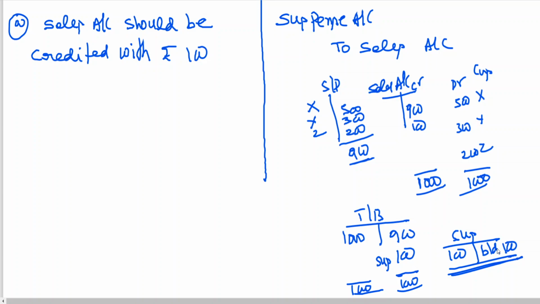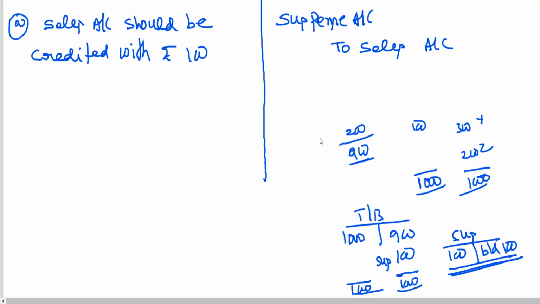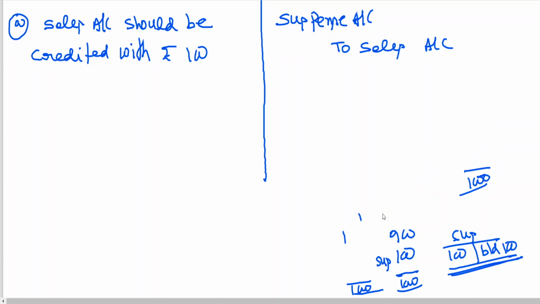Suspense account has been closed, and sales account which was under cash is being taken as 100. I can't explain every transaction like this. You yourself should do like this if you have any doubt. That is what this topic is about. If you are good in subsidiary books, you should be able to work this out without any difficulty. If you are not good in subsidiary books, you struggle. But over a period of time, by practicing, you will be able to rectify the errors with the concept. So I am trying to explain in a detailed manner.